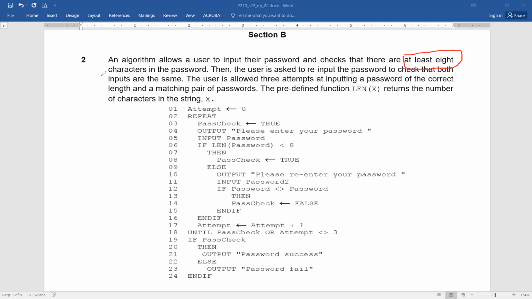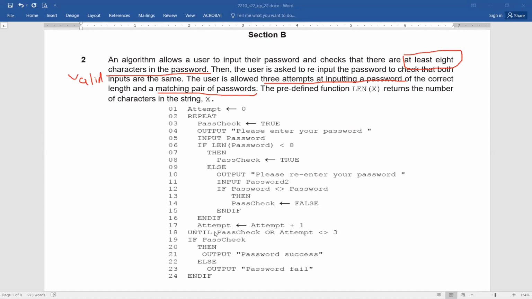Okay, at least 8 characters in the password means that you can write it down for yourself. That is validation. Fine. I mean, this is what you can do. Now, again, length check. The user is allowed 3 attempts at inputting the password of the correct length and matching pair of passwords. Matching pair of passwords means it is talking about the process of verification. Are you clear? Understood?